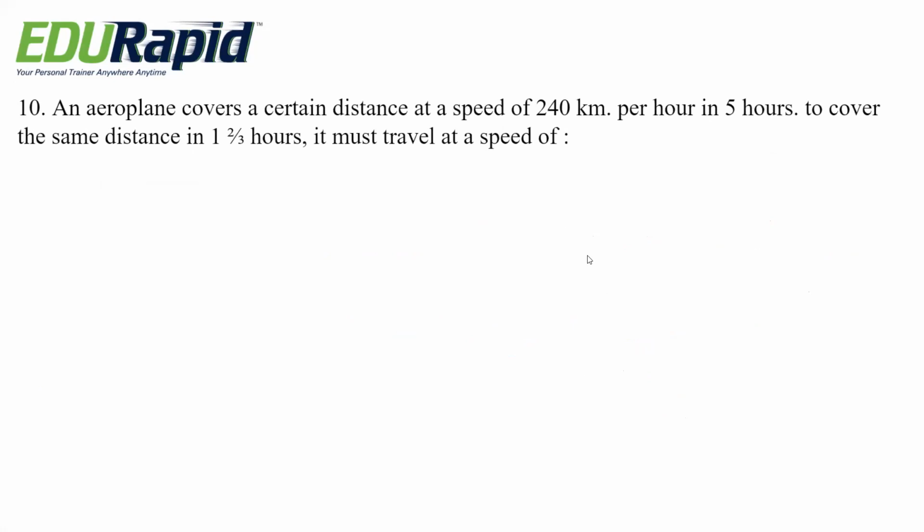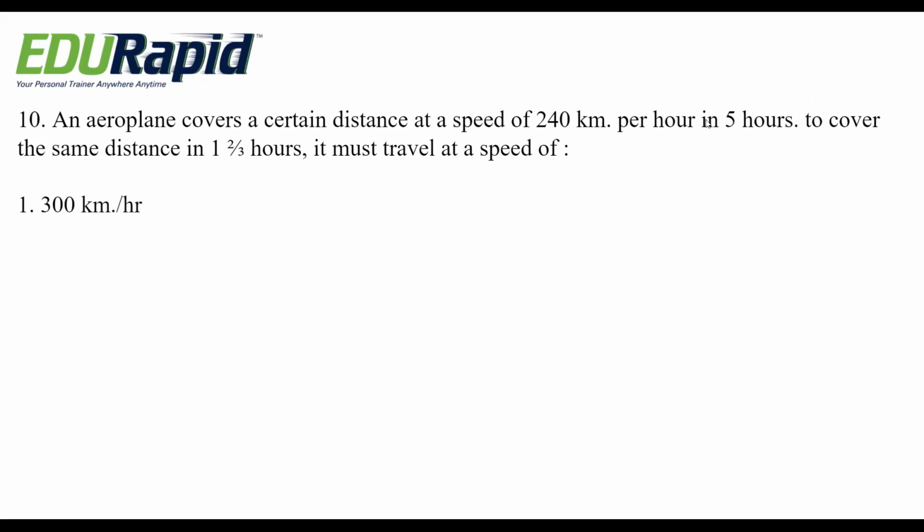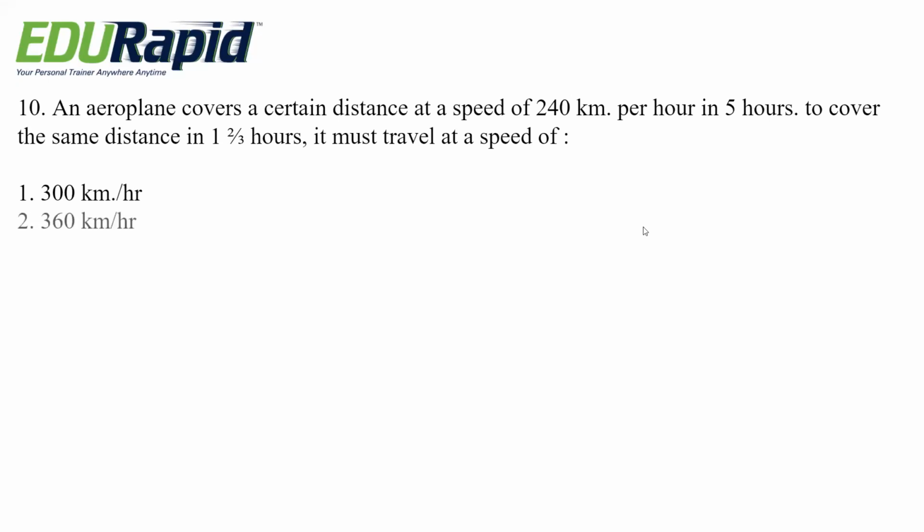Next question. An aeroplane covers a certain distance at a speed of 240 km per hour in 5 hours. To cover the same distance in 1 2 by 3 hours, it must travel at a speed of 300 km per hour, 360 km per hour, 600 km per hour, 720 km per hour.